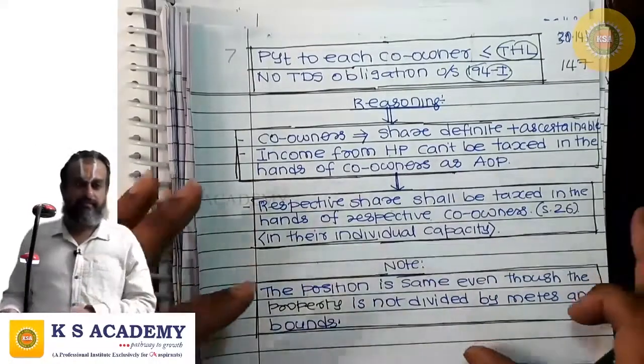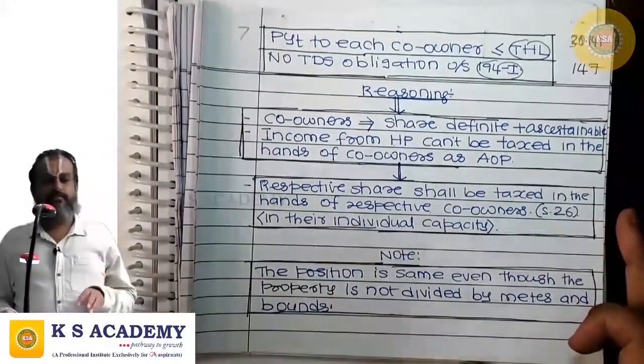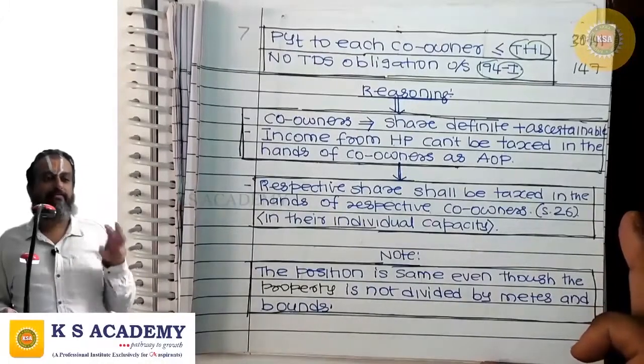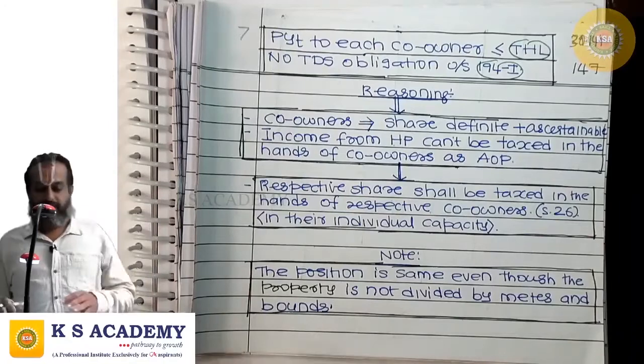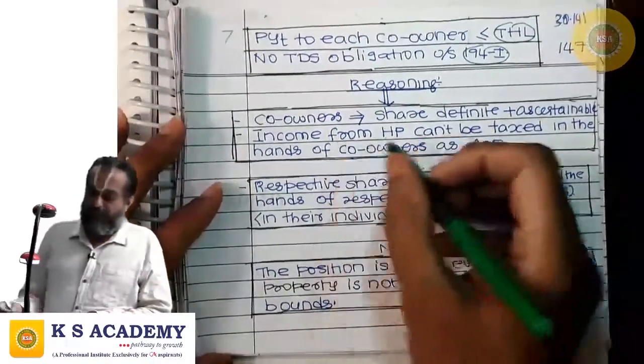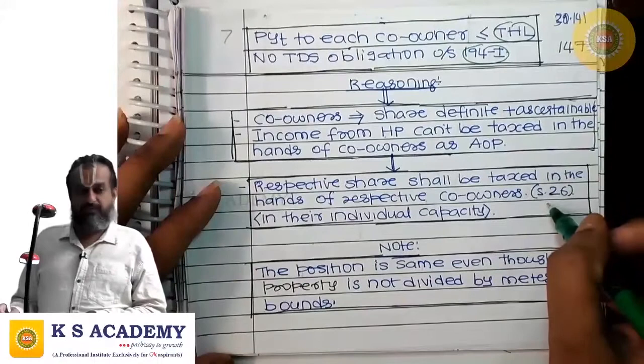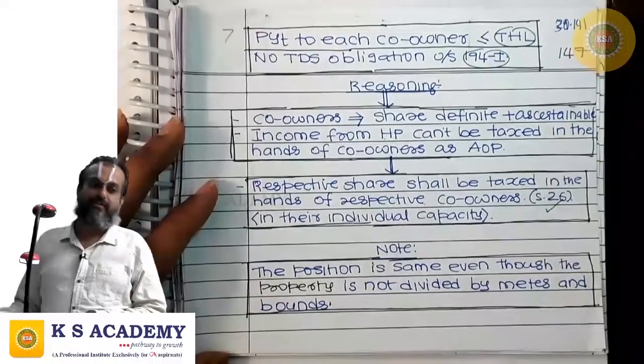There is no TDS obligation. This threshold limit of 2,40,000 should be compared with the payment made to each co-owner. If it is not crossing the threshold limit, there is no TDS obligation. Why? Because if you go through section 26 of the Income Tax Act,